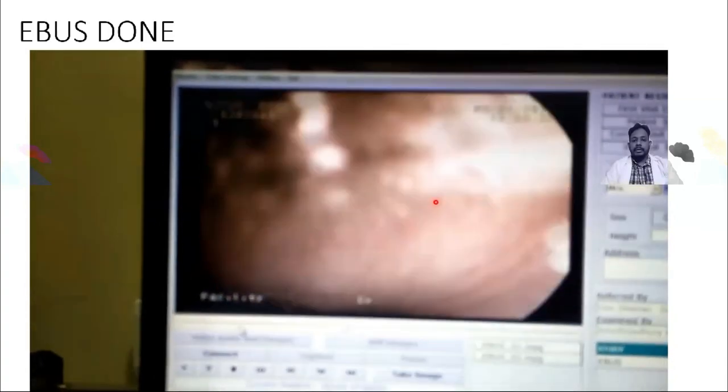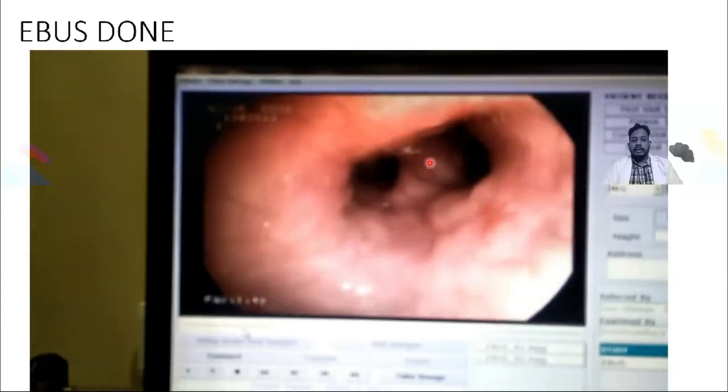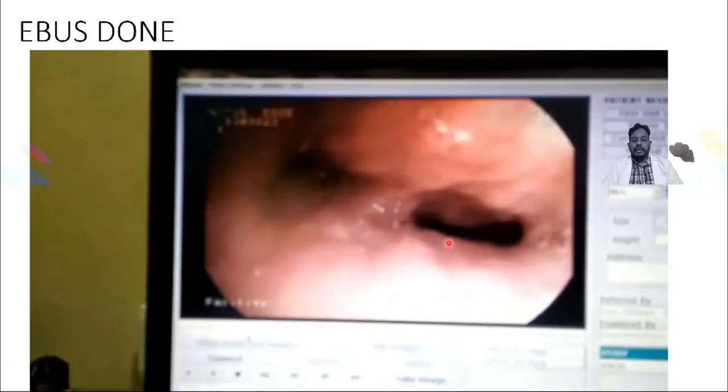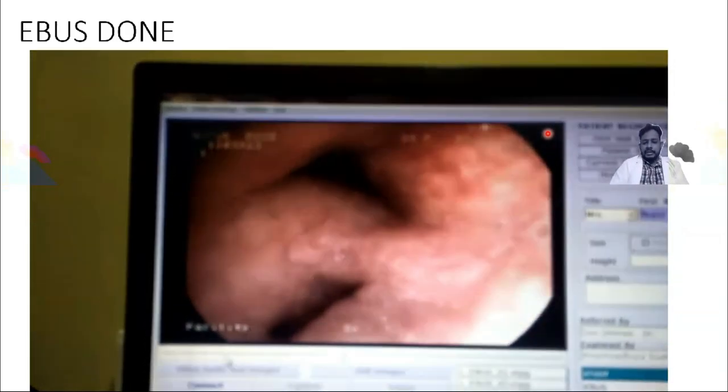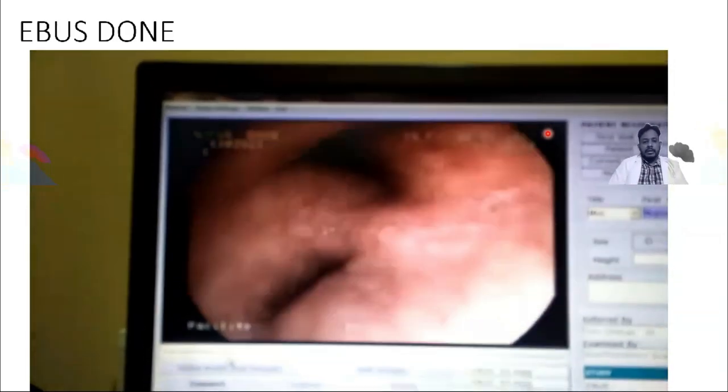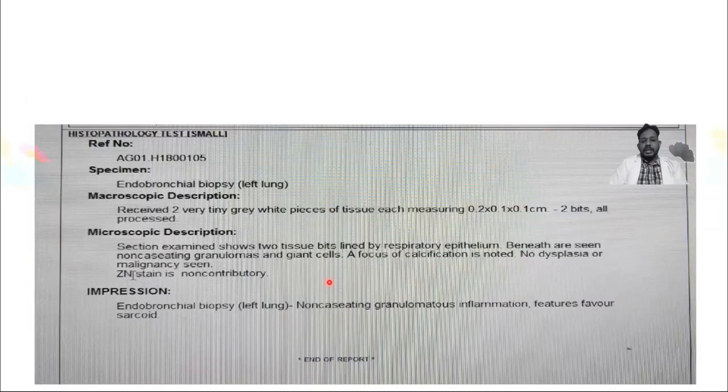All the mucosa is raised, and all these areas are affected. You can call this a crazy pavement appearance, which is typically seen in the sarcoid lung. So we took a biopsy from these areas. The biopsy showed non-caseating granulomatous inflammation, which is in favor of sarcoid.